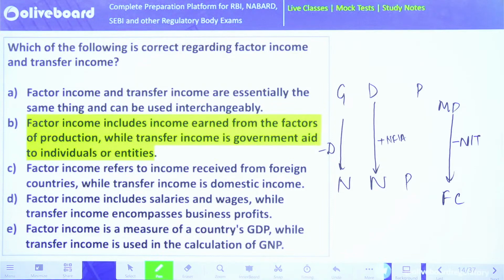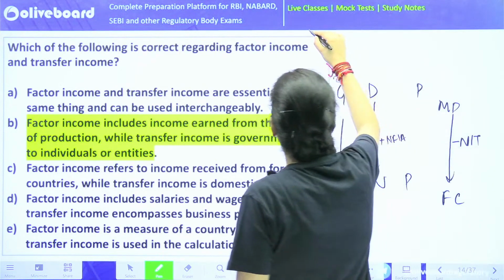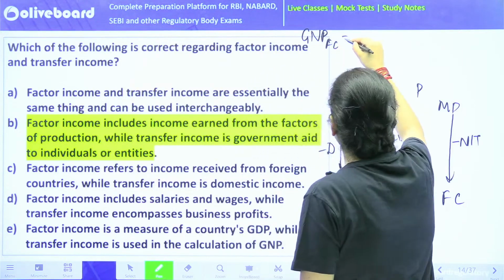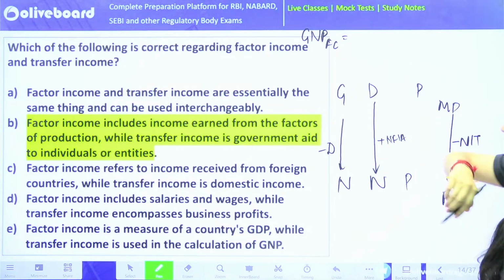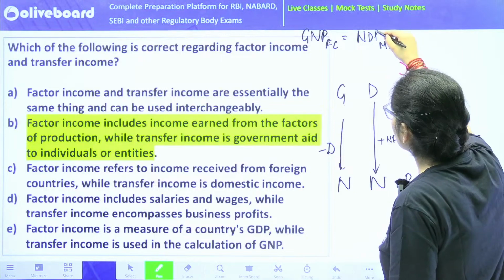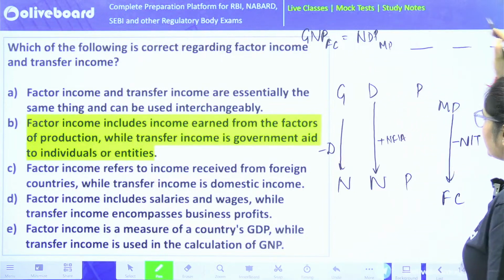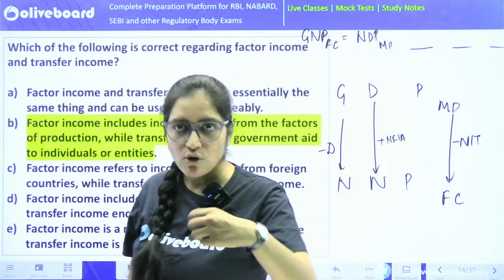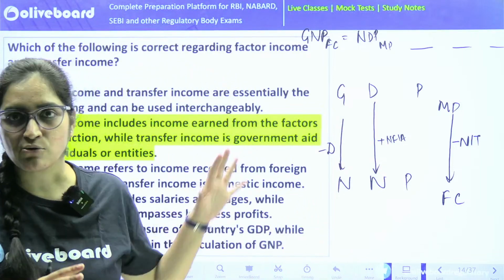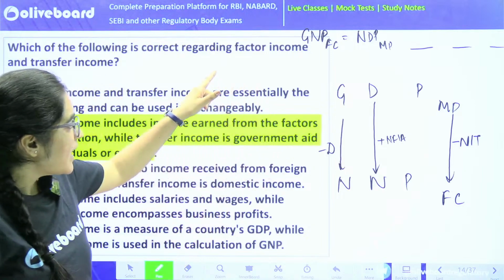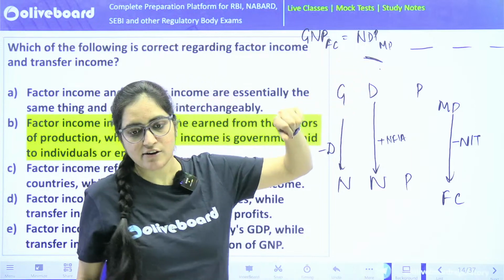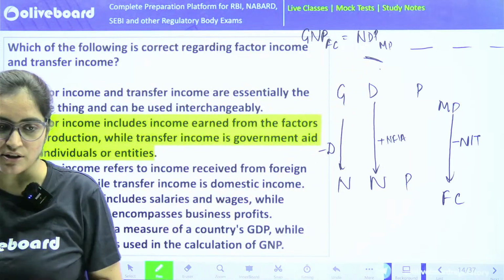Now I want to ask you one question. I have to find GNP at factor cost. I am given NDP at market price. Can you guys tell me what should be done? Should I add something? What needs to be subtracted? You have to help me out in solving this. Tell me, I am given NDP at market price. I want to calculate GNP at factor cost. Quickly tell me how I am going to reach it.